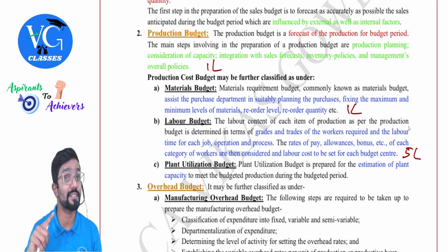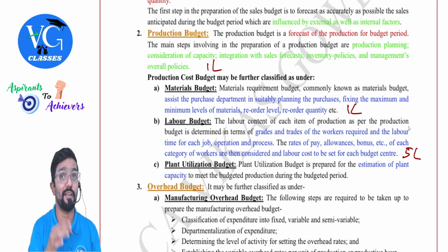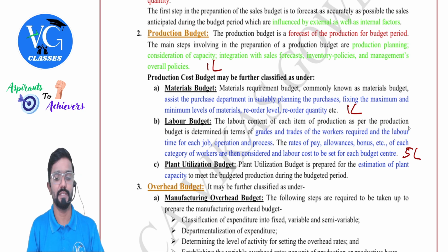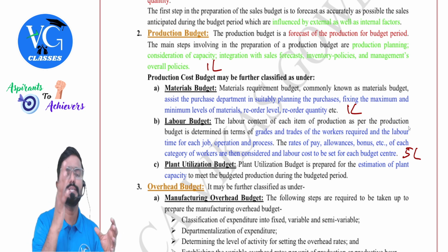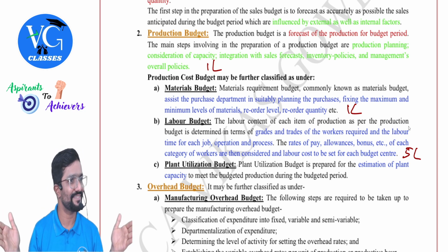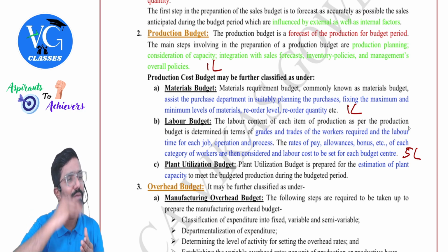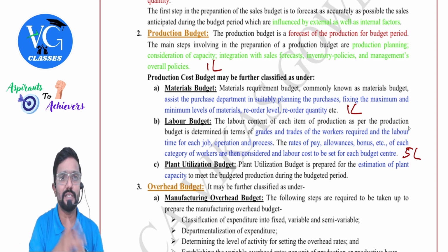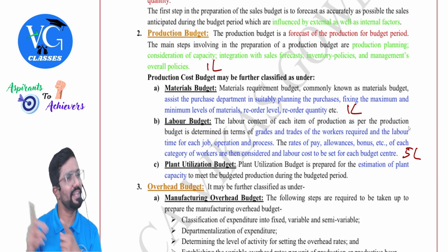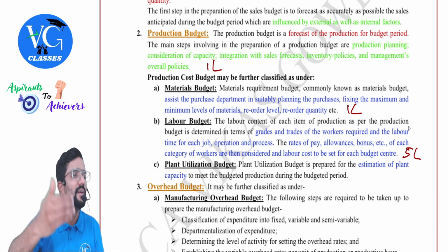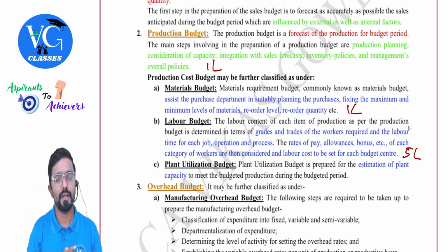One more thing, if you ask them to work extra shift, you have to pay them overtime premium and all, additional cost. Are you ready to bear it? If yes, okay. If not, better appoint new workers. See, both have their own advantages and disadvantages, guys. If you appoint new workers, you have to keep them throughout the year. Even when there is no work or no demand, you have to pay them salary or wages. Whereas with present workers, whenever required, I will make them work overtime. Okay, some extra cost in terms of overtime premium I will pay, but only when they are working. Overtime is not required throughout the year, sir, only when the work or commitment is more. So as per the needs, the organization will plan this.